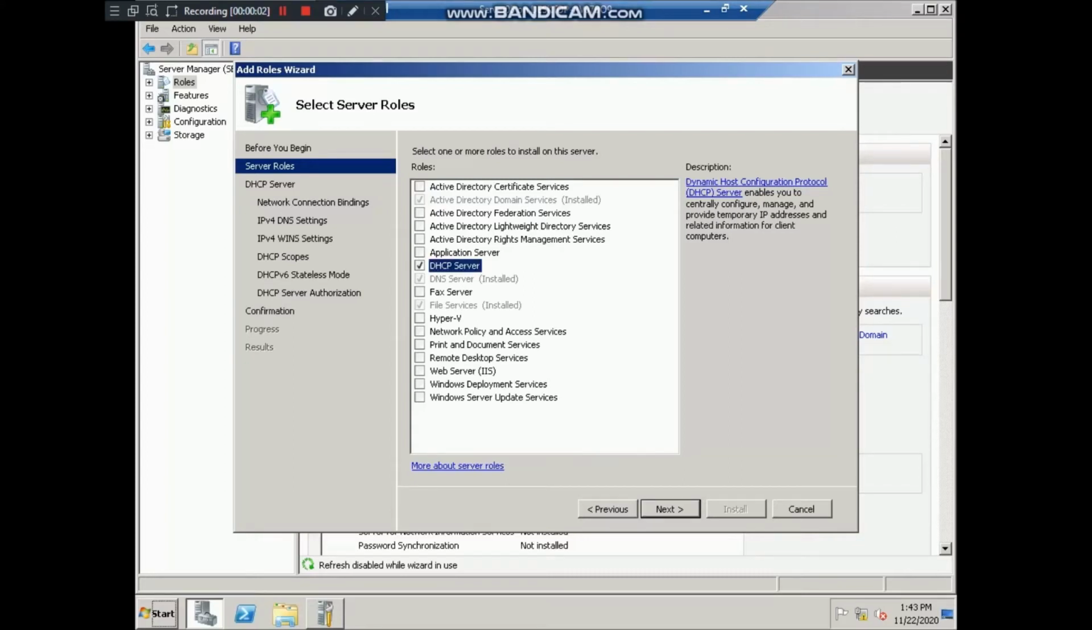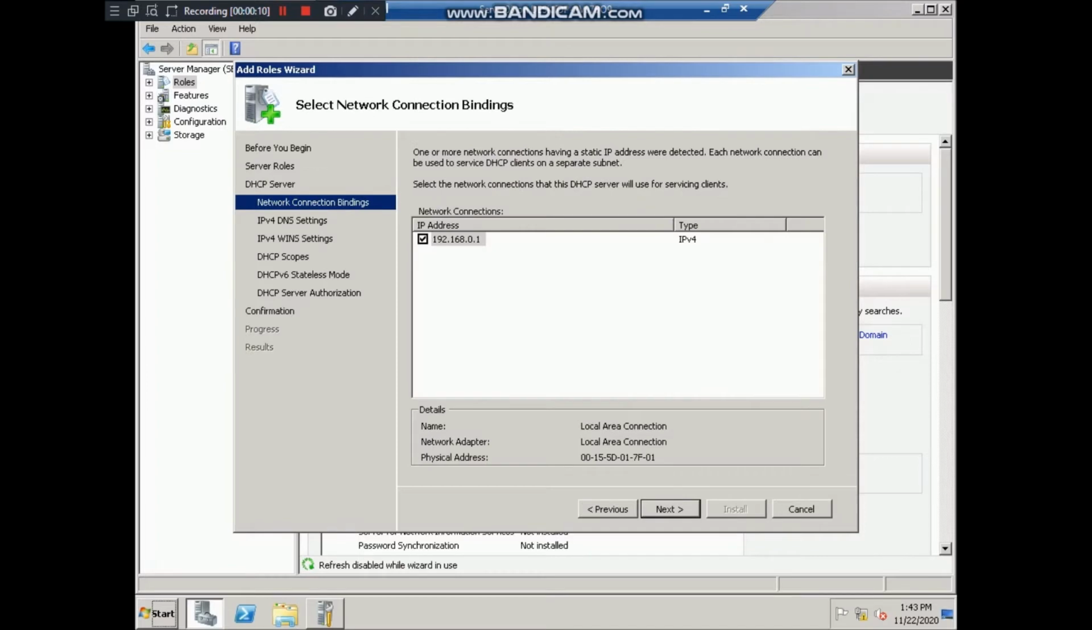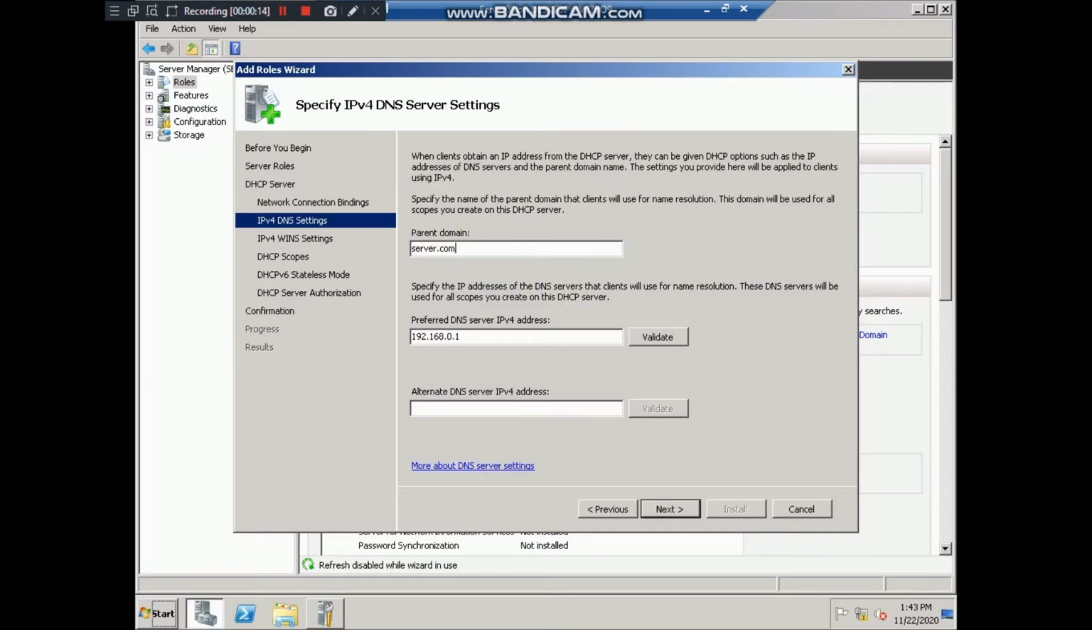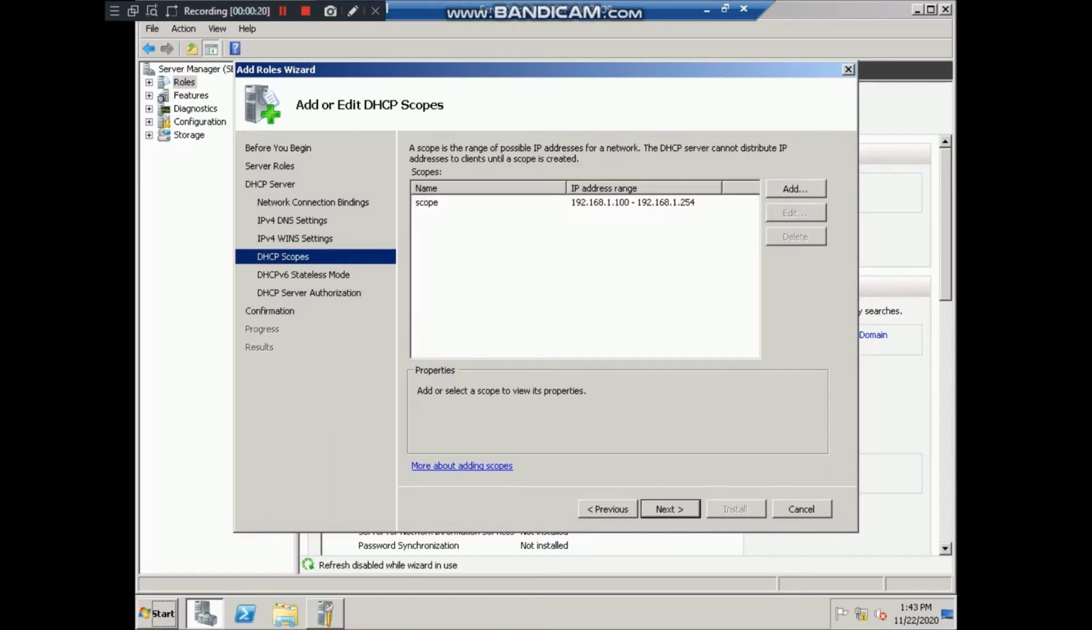Today we'll be doing a quick installation of DHCP server. Alright, just click next. My IP that I set up, next. Paradomainserver.com, and then the IPv4 as the IP I set up. We don't need this.